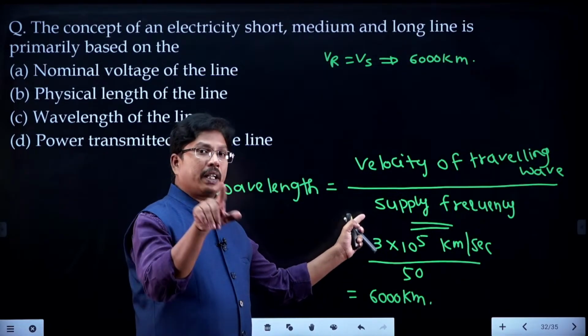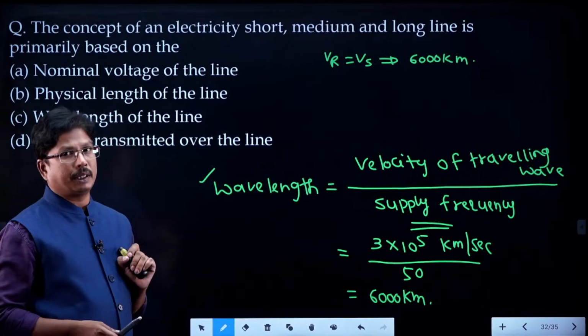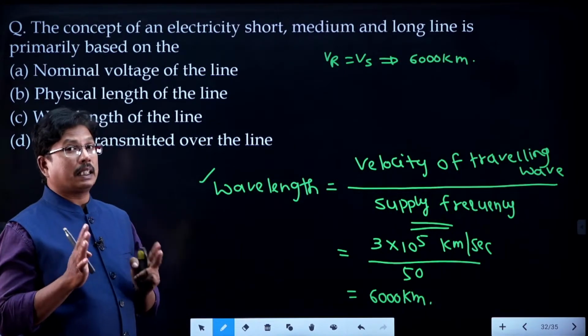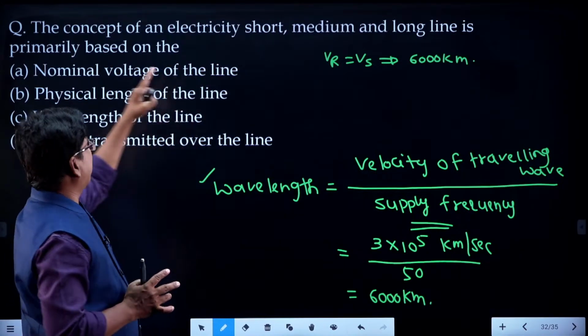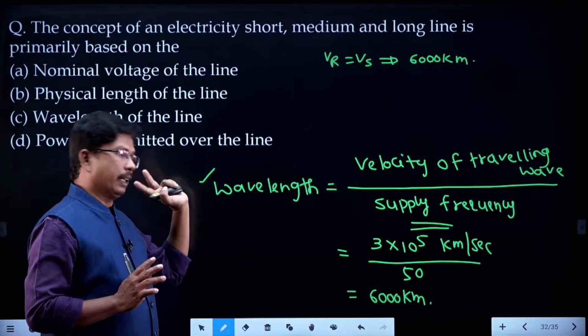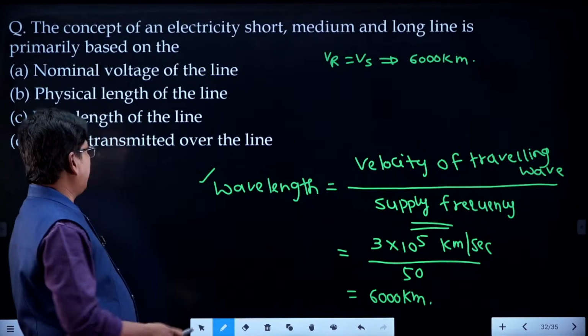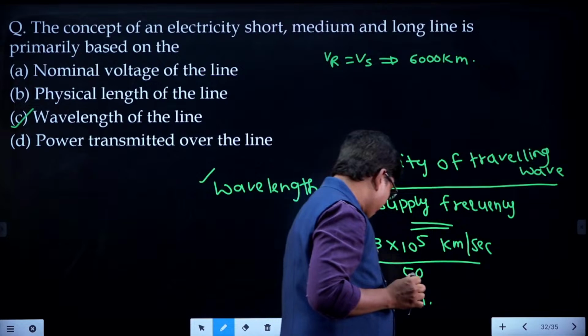By maintaining frequency constant, we can go for voltage levels and physical length of the transmission line. But what is the basic way? What is the question they are asking? The concept of electrically short, medium and long line is primarily done based on what? It is the wavelength of the line. Wavelength, right? Initially. Got it, right? Shyam, is it clear?